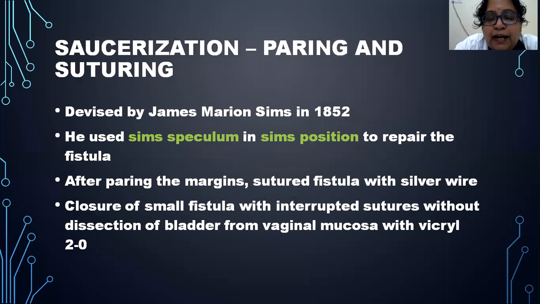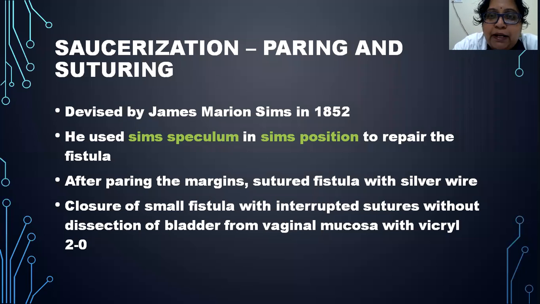Then the next method of repair is saucerization, which is called paring and suturing. What is paring? Paring is trimming in a thin layer, where a thin layer of the tissue is removed and trimmed neatly, so that the edges are free of any fibrosis or infection, and a new blood supply is established along the trimmed margins.